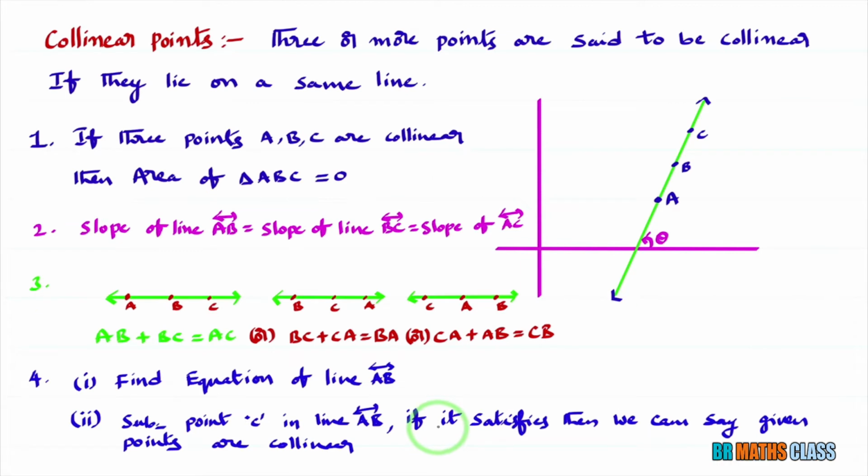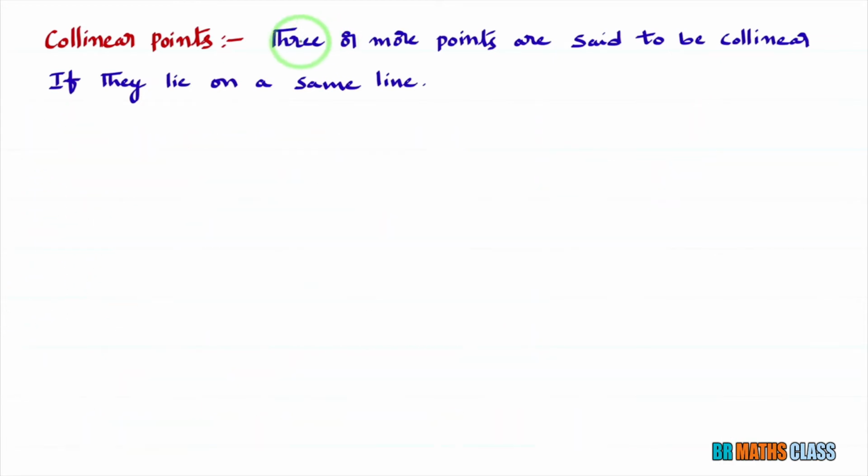In this class, we will learn about collinear points and 4 important note points related to collinear points. First, we will learn the definition of collinear points. 3 or more points are said to be collinear if they lie on the same line.